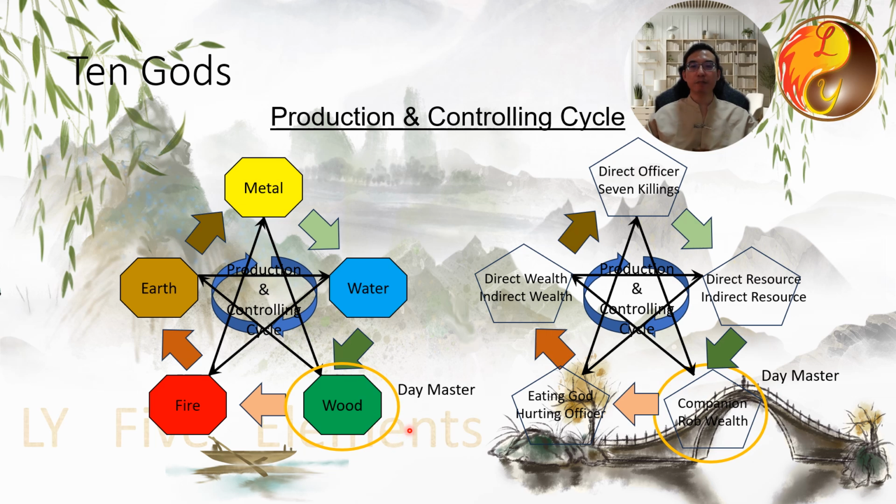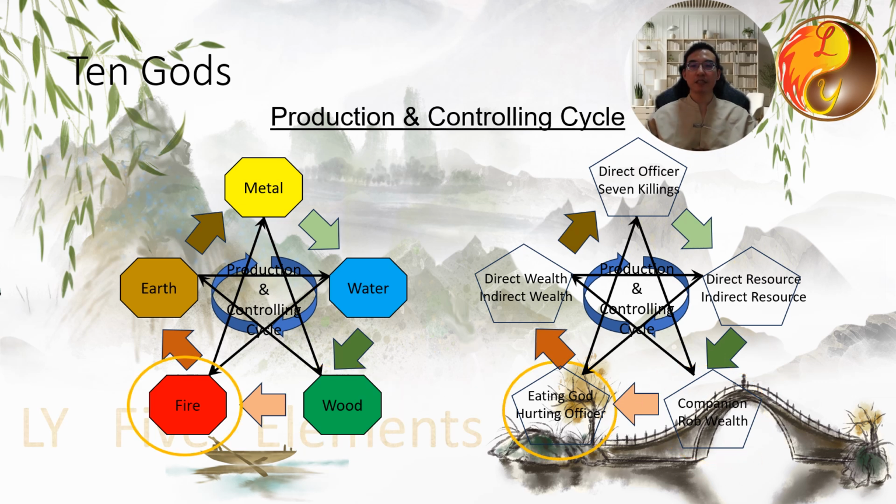If the day master belongs to the wood element, then all other wood elements, color-coded green, that appear in the chart will have either companion or rob wealth as the gods. They are not fixed to one element or the other. Once the day master has been established in one of the 5 elements, the elements that share the same nature as the day master are called the companion and rob wealth.